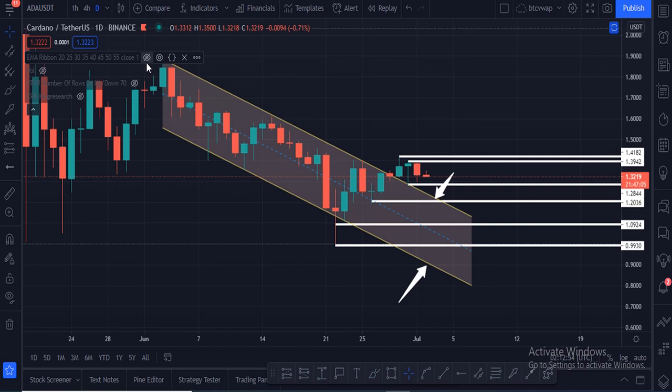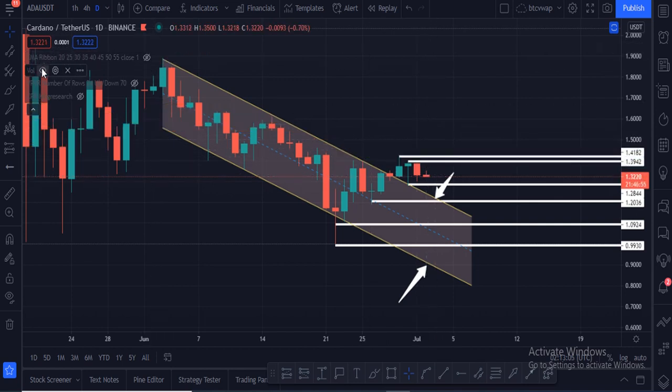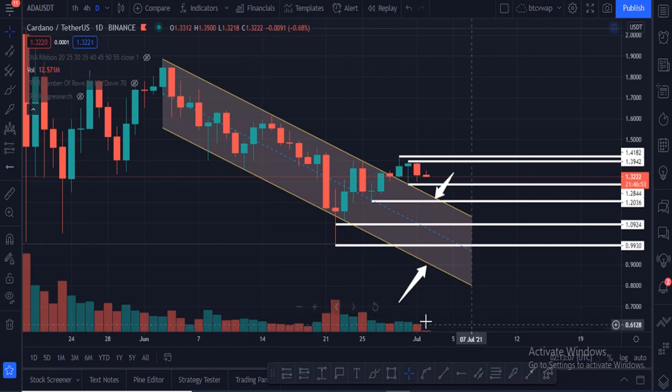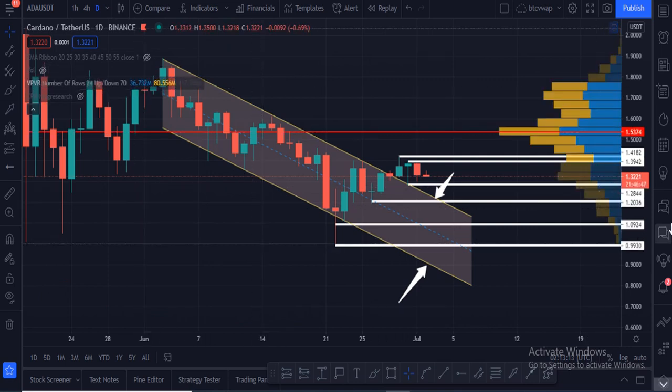Let me show you the EMA ribbon. On the daily EMA ribbon, unfortunately candles broke this towards the downside, and now it is turning into a strong resistance for Cardano. Daily volume is not satisfactory, volume is very, very low. That is why Cardano is moving sideways. And let me show you the VPVR towers. Most of the VPVR towers are starting from $1.30 to $1.75. This is the area where most of the buying and selling orders are waiting for execution.